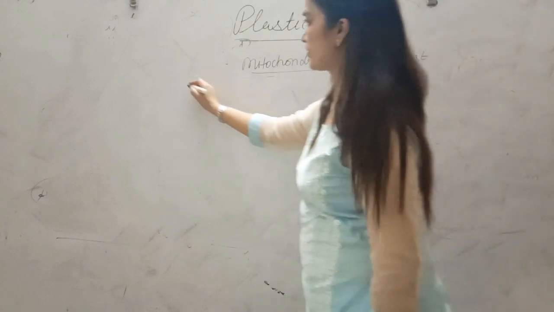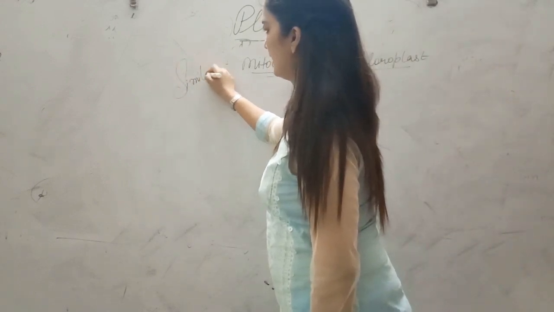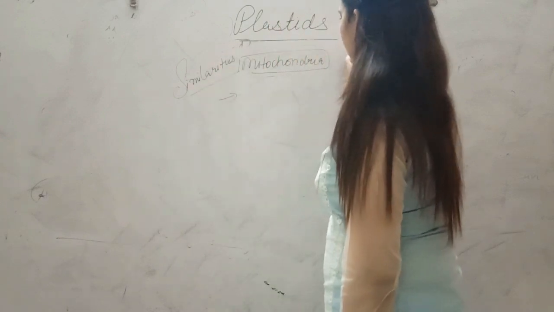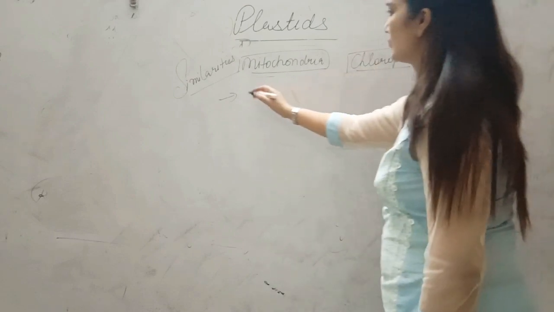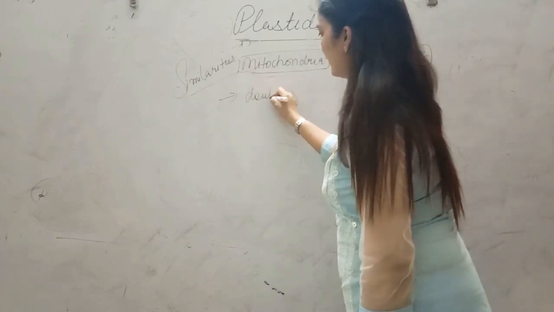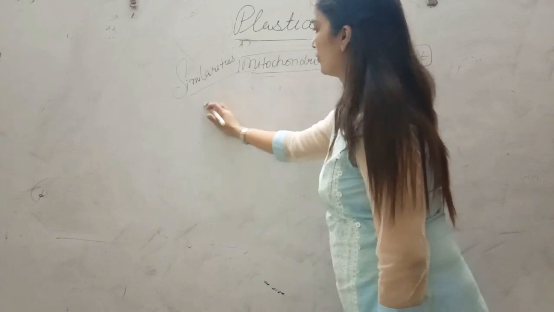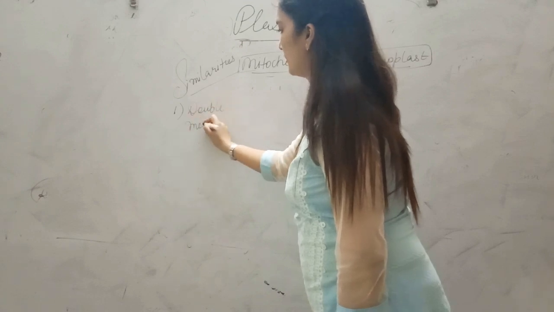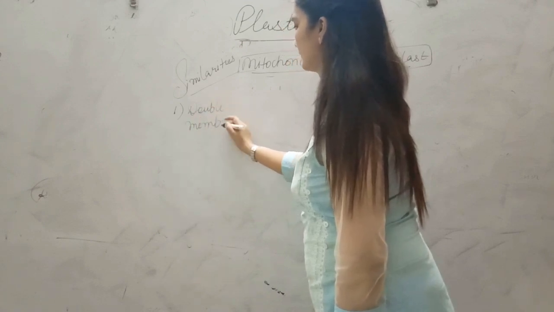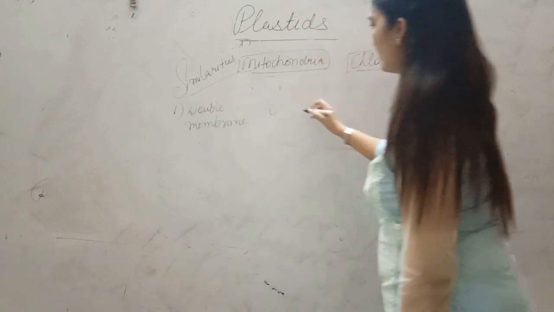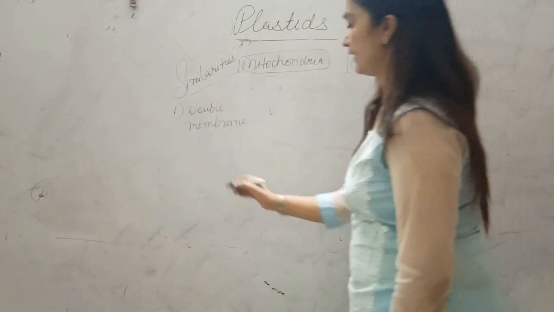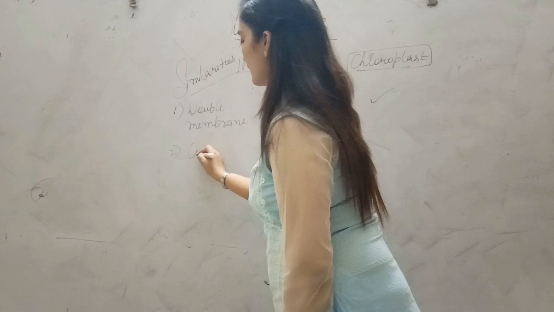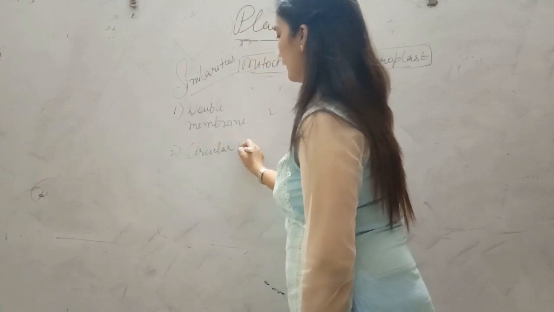So I am talking about similarities between them. In case of mitochondria, this is a double membranous structure. Double membrane, we can write the characters here. Yes, this is present in mitochondria. This is also present in chloroplast. Then we talk about circular DNA.